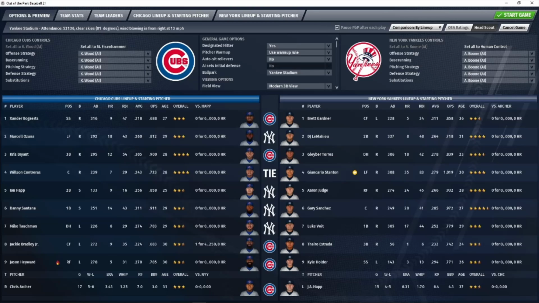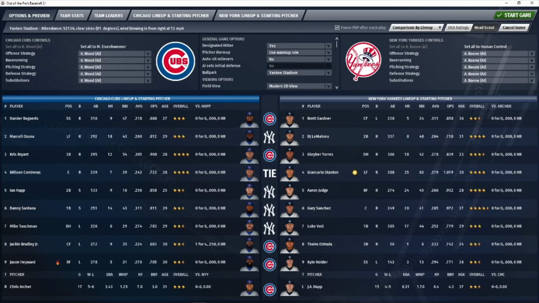He will be opposed by the Yankees' J.A. Happ, making start number 16. He is 4-5, 6.31 ERA, 1.70 WHIP. The Yankees sending out Gardner, LeMahieu, Torres, Stanton, Judge, Sanchez, Voit, Thairo Estrada playing third today, and Kyle Holder still at short. The Cubs, in response, will have a lineup of Bogaerts, Ozuna, Bryant, Contreras, Happ, Santana, Tauchman, Bradley, and Hayward batting ninth. It is 81 degrees today, warmest day we've had so far in New York. Wind blowing in from right at 13 mph.